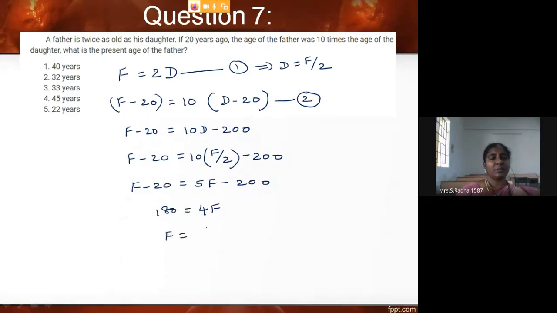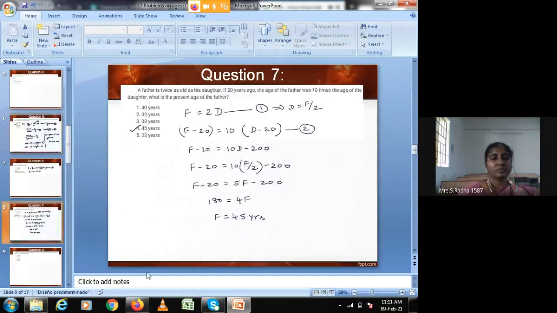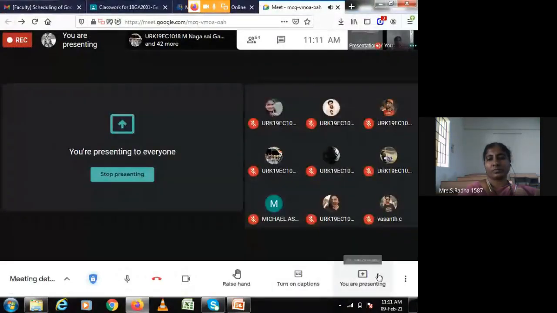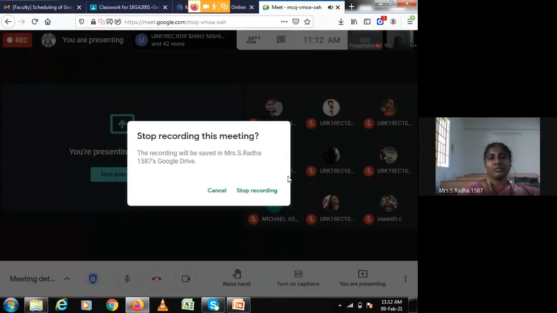So f is nothing but 180 divided by 4, which is 45, since 4 times 45 is 180. Present age of father and daughter is f and d. So our answer is 45 years. Father's age is 45 years. I will go to the next problem.